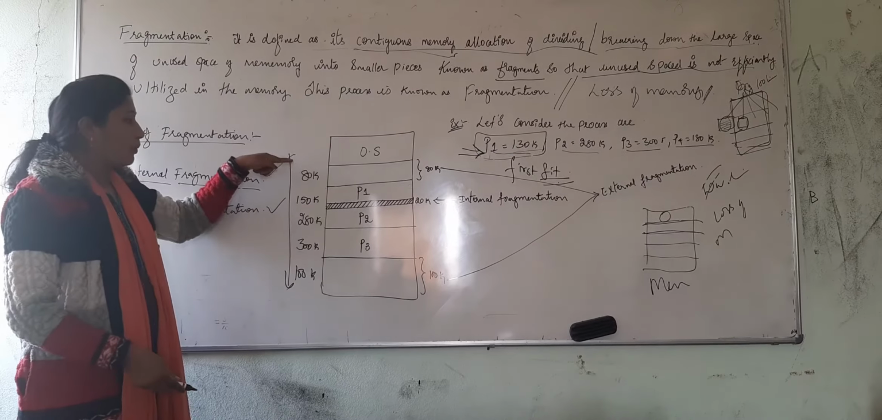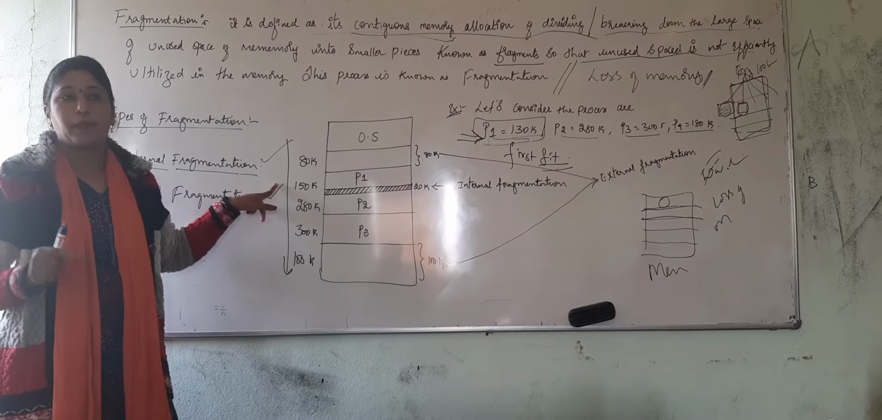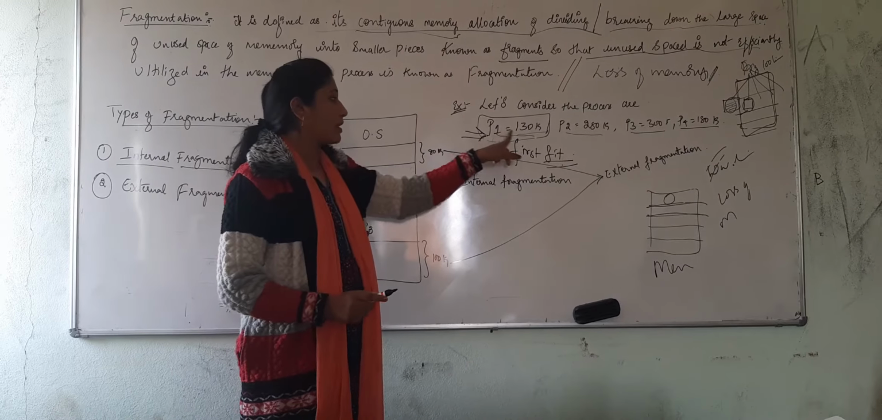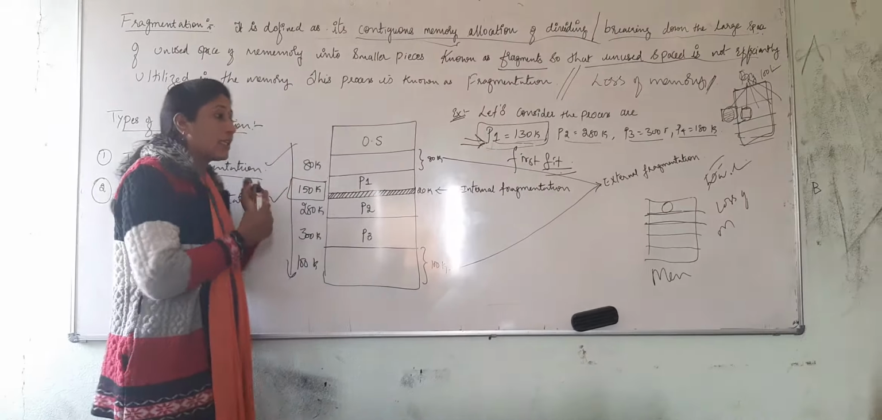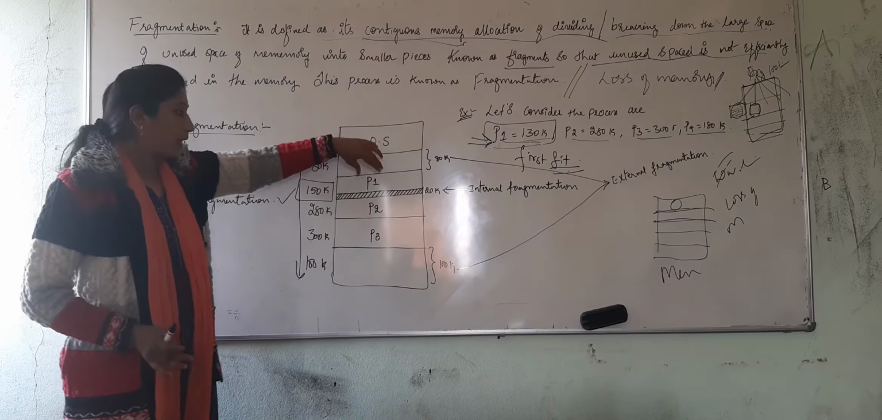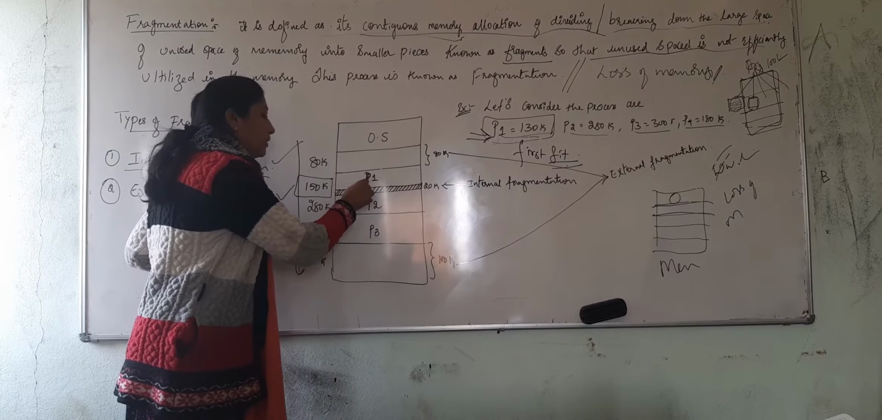Among the memory, the first largest space is obviously 150. My process P1 is 130K and the first large space I can allocate is 150. Therefore, I allocate process P1 into this.